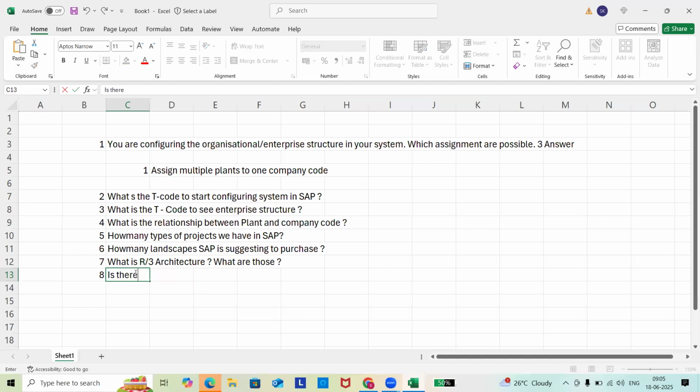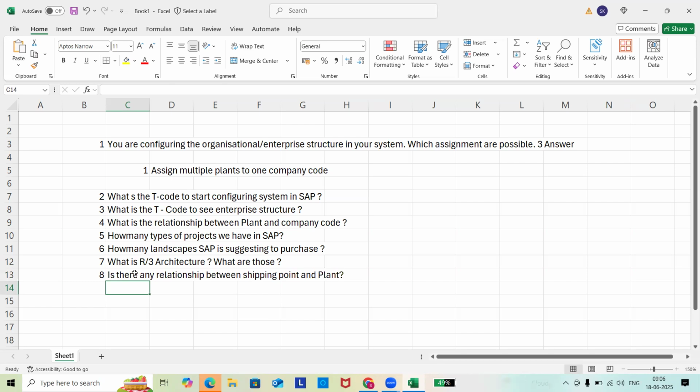Is there any relationship between shipping point and plant? No, sorry, 9.